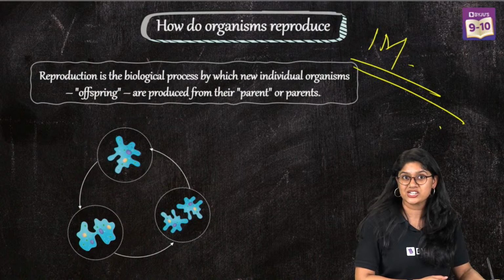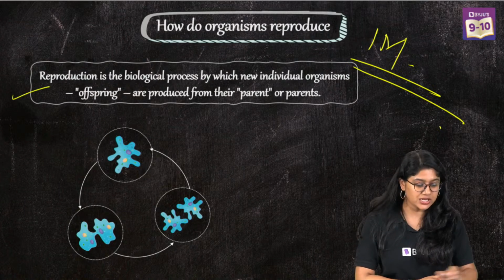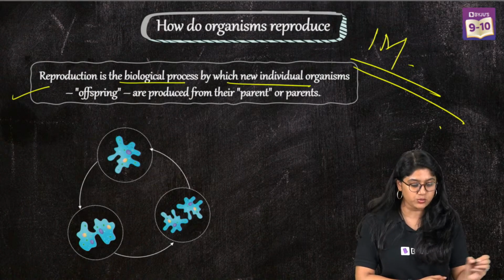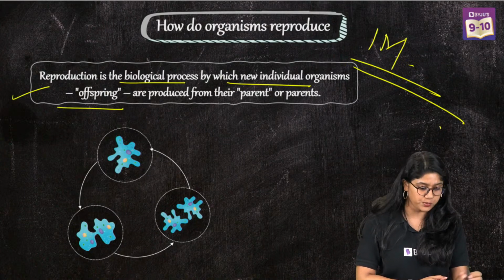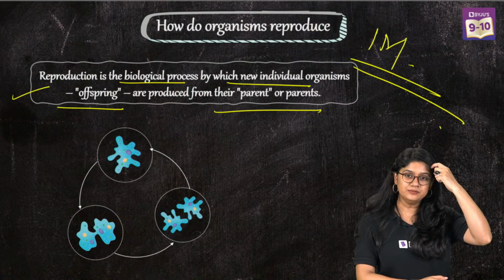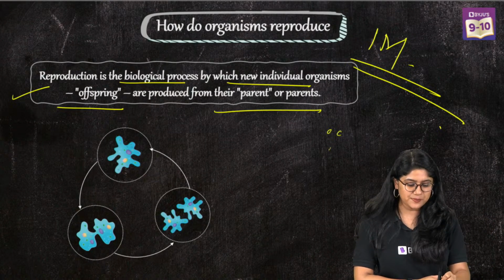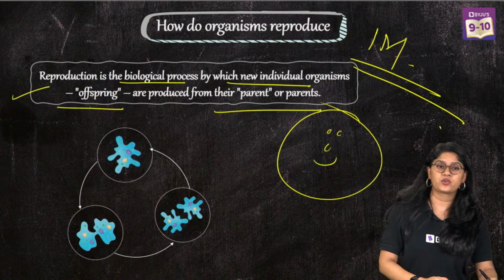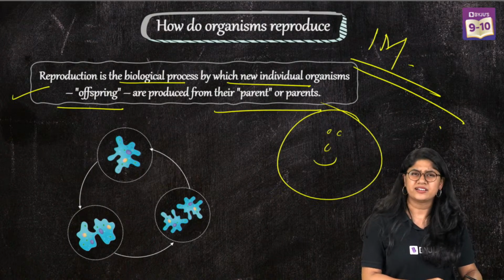Here we have the definition of reproduction. Reproduction is a biological process by which new individual organisms or offspring are produced from their parent. Are we clear? It's a very easy definition of reproduction, and it can come for 1 mark.